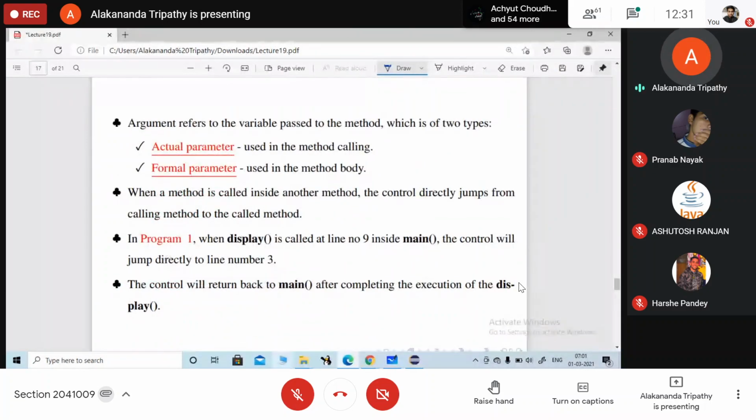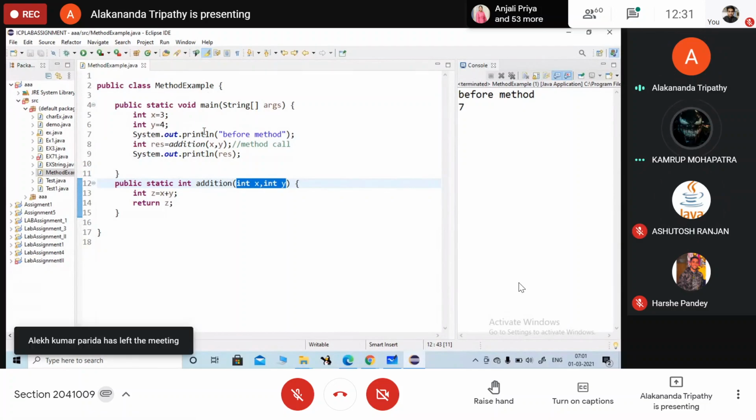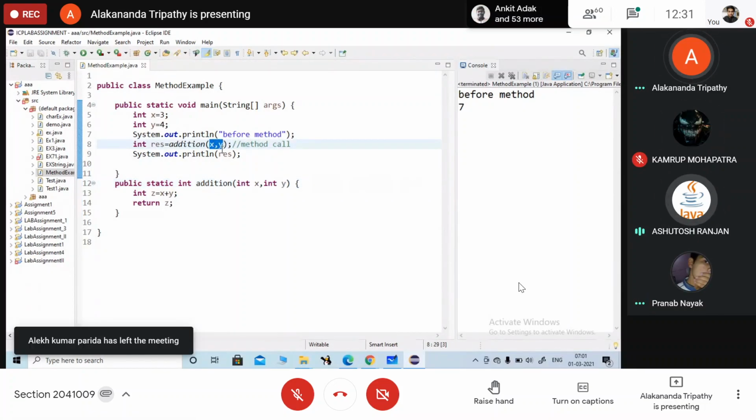Then come to the parameters. Actual parameter and formal parameter, just remember these two points. You may get a theory type question on this. What is actual and what is formal parameter? Actual parameter is used in the method calling. तो यहाँ पर actual parameter कौन सा है, कौन बताएगा? Formal parameter is used in the method body. So in the method body, here we have used formal parameters. And here this one is your actual parameter.